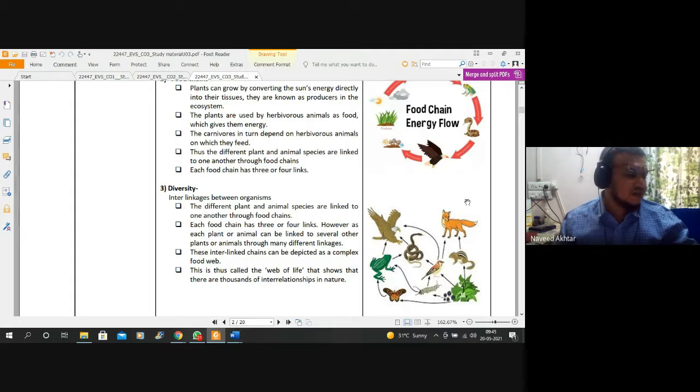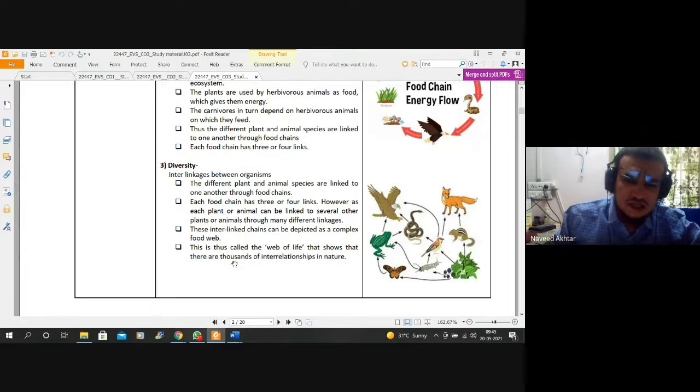Diversity means a variety of plants and a variety of animals are available, and combined with the biotic and abiotic components, that is soil, water, air, and these animals, plants, etc., they are called our ecosystem.